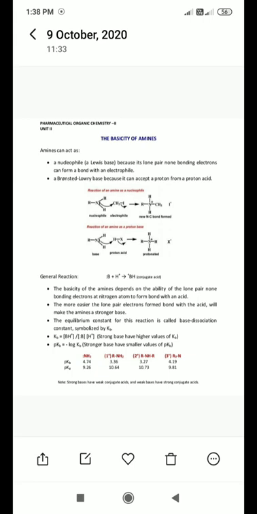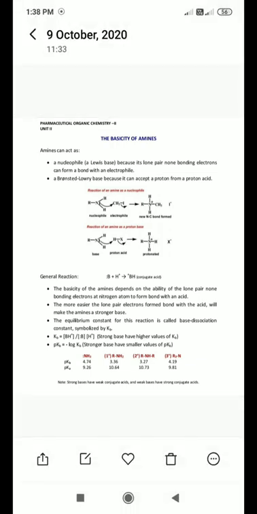So this lone pair can be shared with an electrophile. Electrophile means those that need the electrons for formation of a bond, which are already deficient in electrons. So this electron-deficient species can very easily form a bond with the nucleophile.